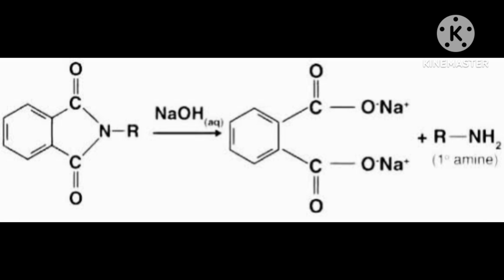Now the next reaction I am telling you is reduction of amide. Amide means CONH2. The amide on reduction with lithium aluminum hydride yields amines easily. Now you can easily understand: RCONH2, where C and O have a double bond, and with that C, NH2 is attached. That is called amide.